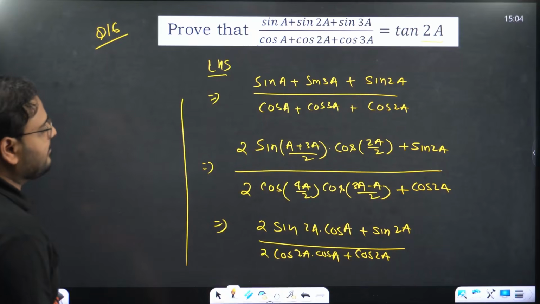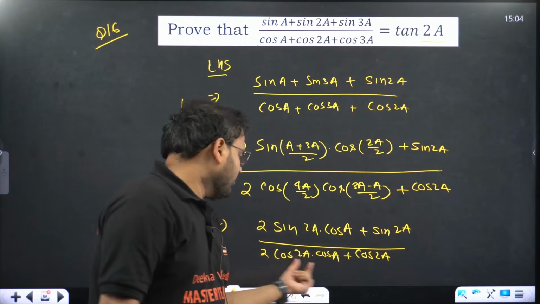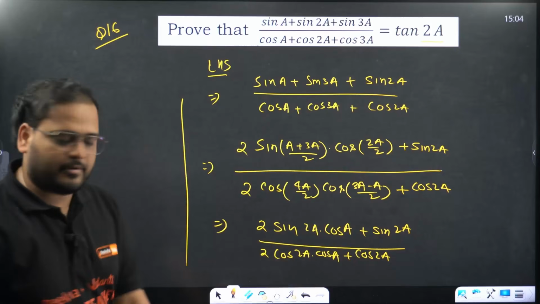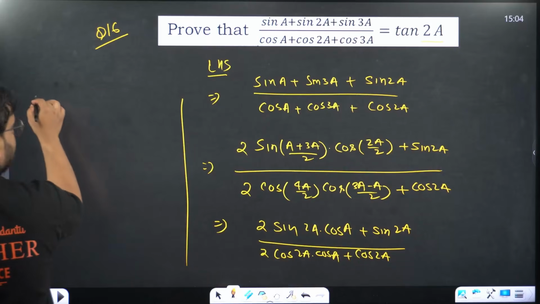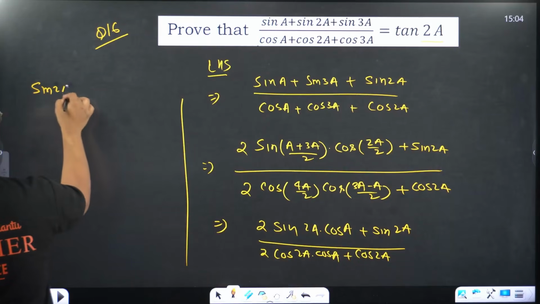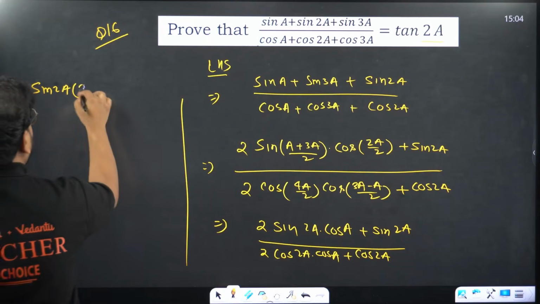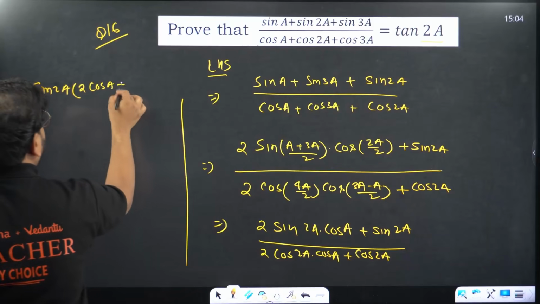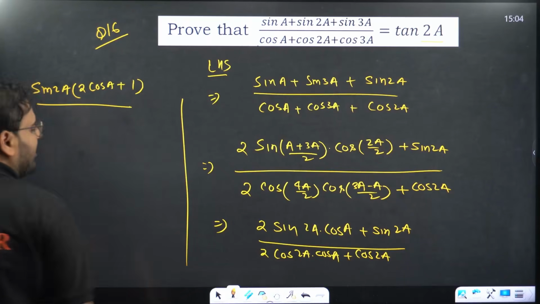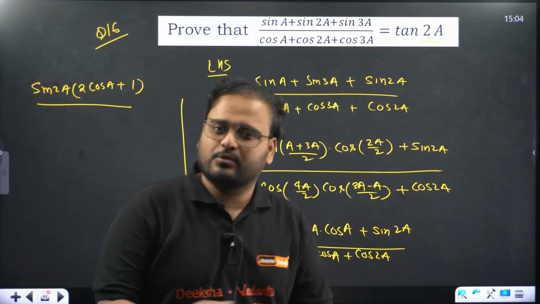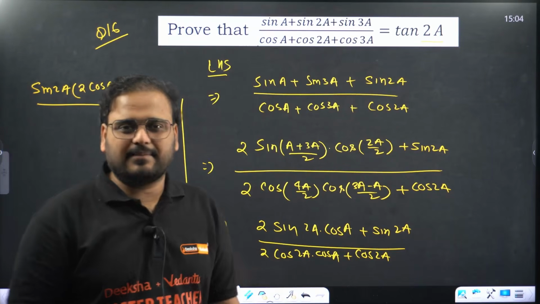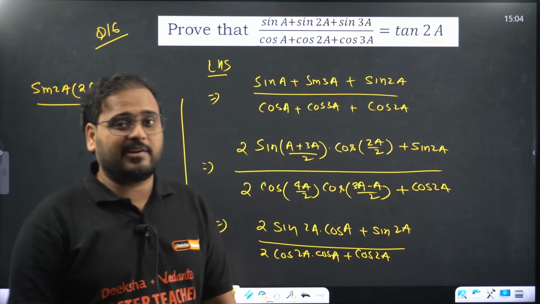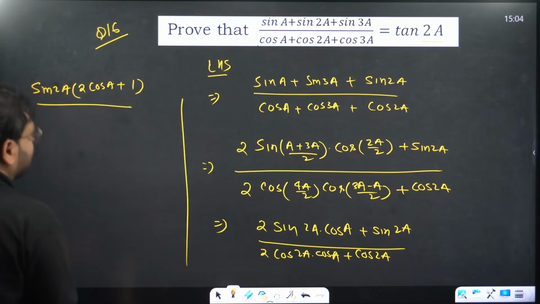You can see we have sine 2A common and over here we have cos 2A common, right? Nothing else, so just do that. Take sine 2A common. You'll have 2 cos A plus 1. I wanted to give you guys this as homework, you should try, but it's exam time. I don't want to give you tasks, especially in trigonometry. Let's see if some simple question comes.